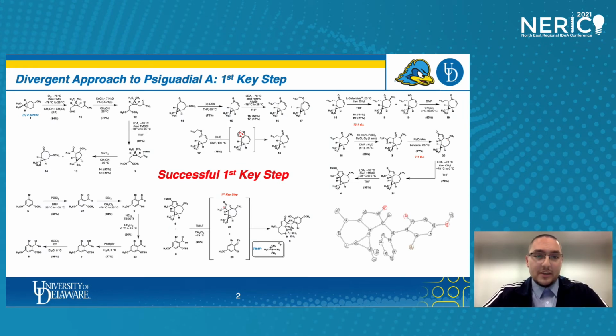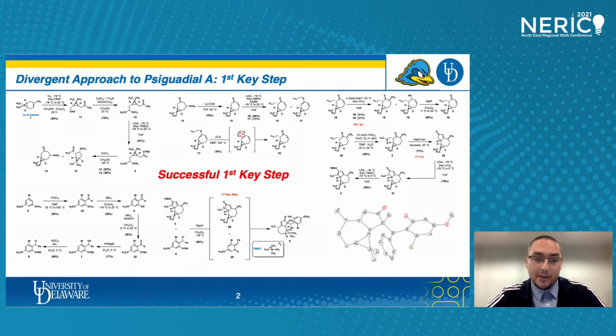In terms of the chemistry, there's a lot of organic chemistry going on here, and the takeaway message is that we can take commercially available +3 carrying, which is about 3 cents a gram, and within 15 steps, we can get to our first key step. And this is actually really some exciting chemistry that we're doing here, as well as some successful chemistry.